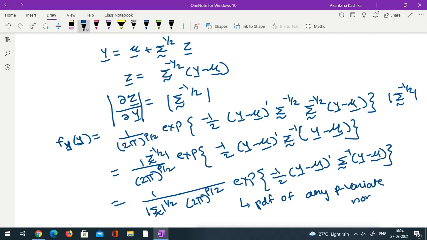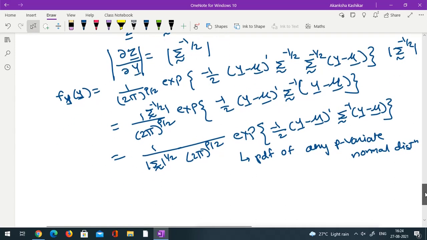So how do you define the p-variate normal distribution? You say that a given random vector has a p-variate normal distribution if its PDF can be written in this form, or if its MGF can be written in the form that we discussed earlier. So we have derived the MGF as well as the PDF of the general p-variate normal distribution.